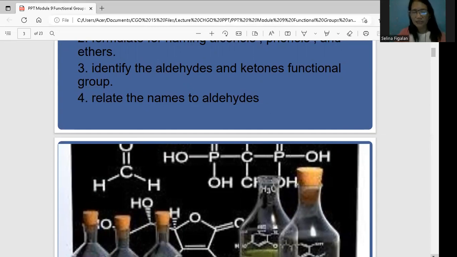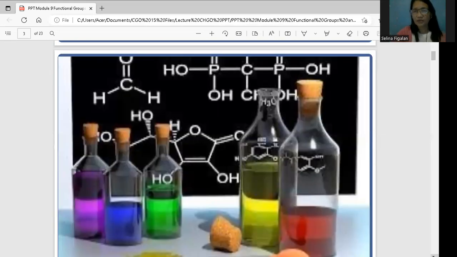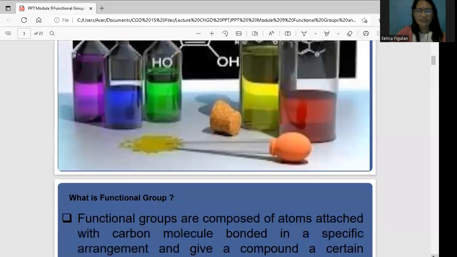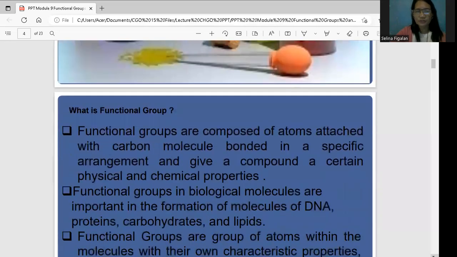These are related to our lesson for today, because when you say alcohol, it is made up of a hydroxyl group or hydroxide, or OH. The difference between your alcohol and the phenols, as I have mentioned, is that phenols are made of a benzene ring. What is a functional group? Functional groups are groups made up of atoms attached to a carbon molecule. Same with hydrocarbons, it still has carbon aside from hydrogen, but now it also has oxygen. This arrangement gives a compound certain physical and chemical properties.